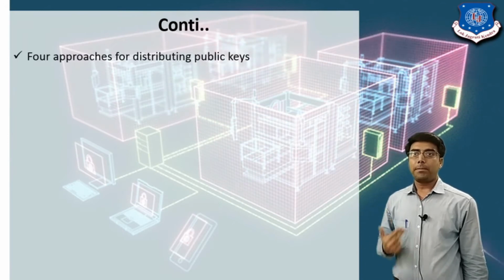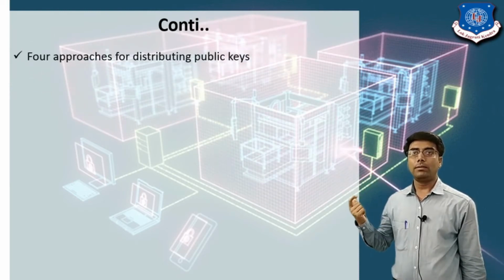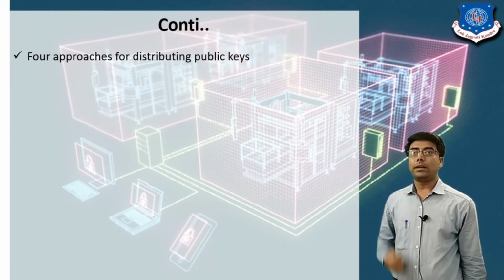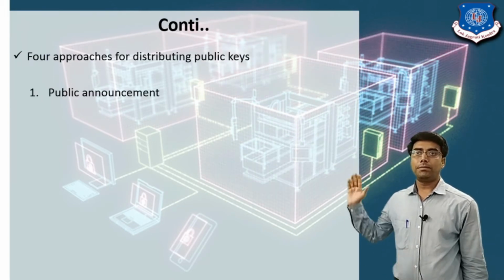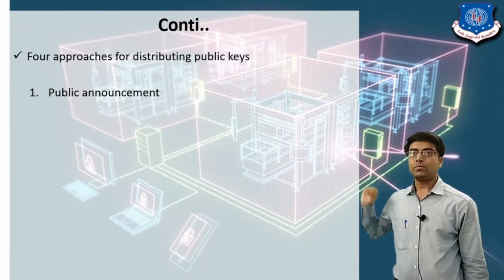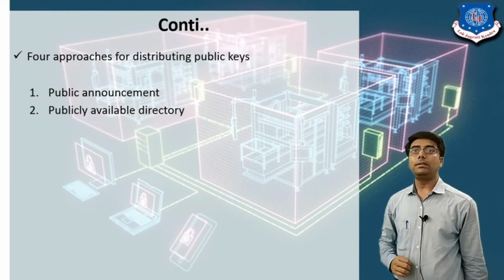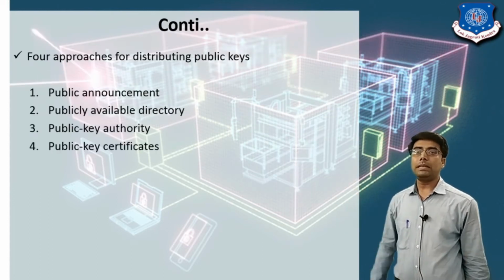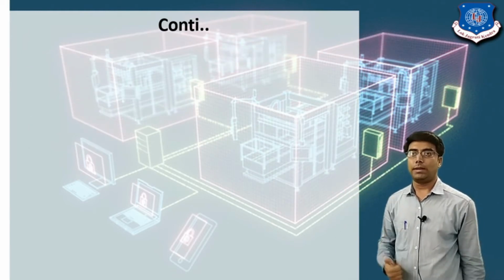There are various approaches for distributing the public key. How many ways can we distribute the public key among the different users in the network? There are a total of four approaches. The first is public key announcement. Second, publicly available directory. Third, public key authority, and the fourth is public key certificate. So let's see the first, the public announcement.